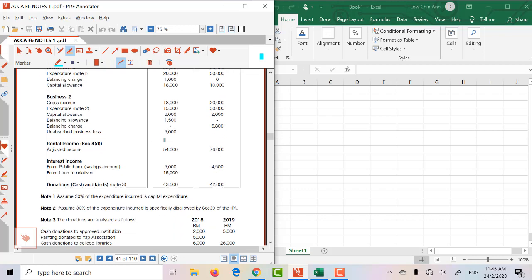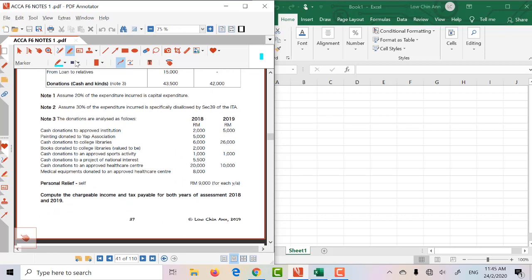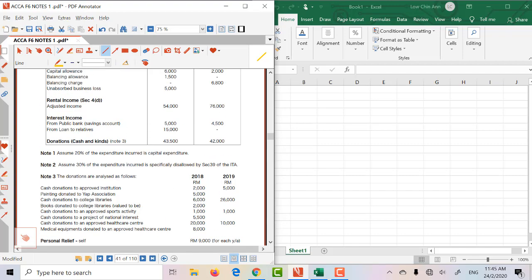Okay, basically what they want you to do is work out the chargeable income as well as the tax payable for 2018 and 2019.